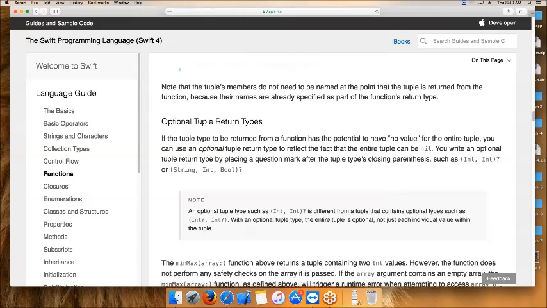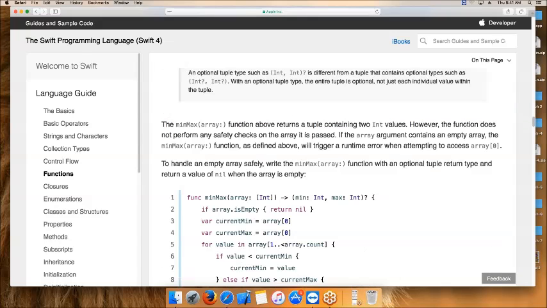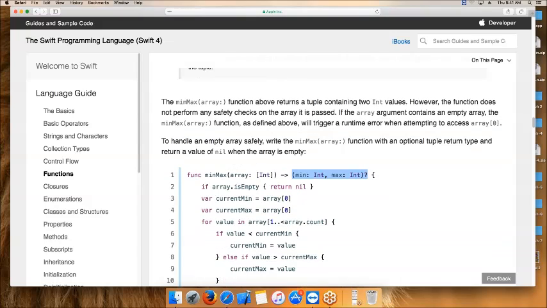That's what they're saying: you can use an optional tuple return type to reflect the fact that the entire tuple can be nil. The entire tuple can be assigned a nil value if you use optionals. This point we can read. We'll see how they're using it. See, this is an optional tuple now, so the value can be nil.